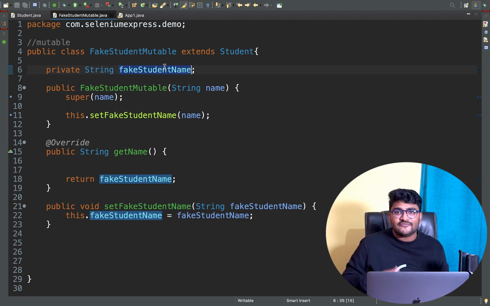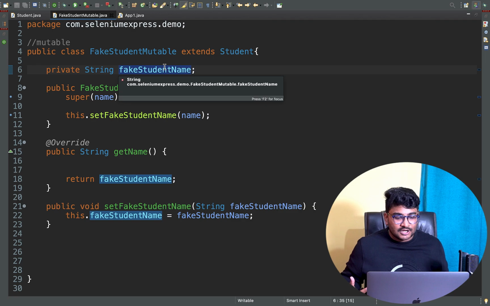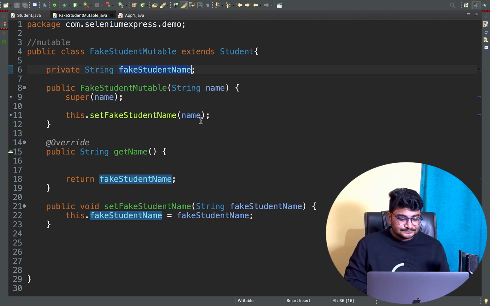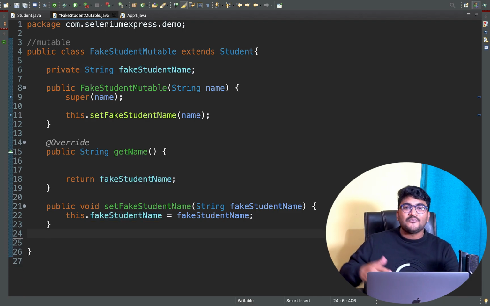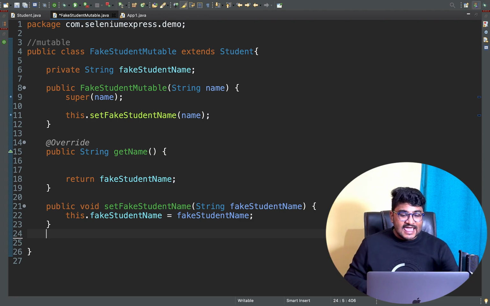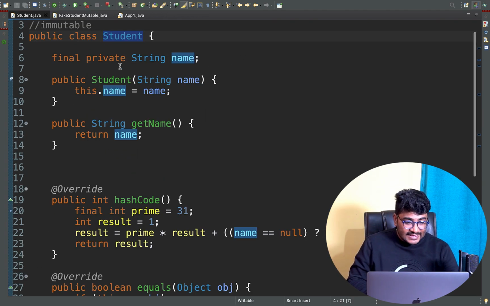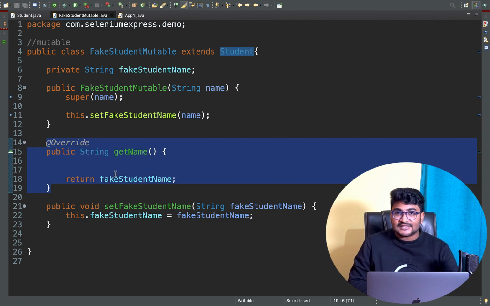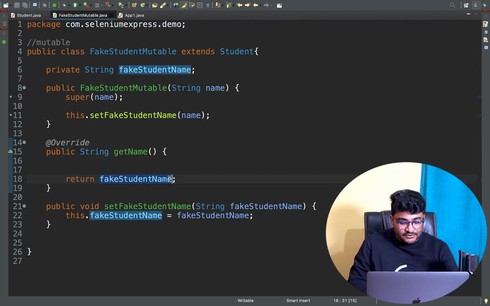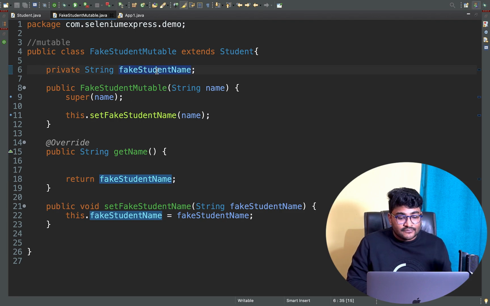Obviously this particular variable is not final, so this particular variable can change. Now you just see a scenario with this particular class. I can break so many things, right? As your student class is right now not final, I am able to override its functionality get name just right here. And I am changing the get name behavior. Right now, the get name will be returning this particular class variable, which is fetch student name. I'll tell you how it is going to make a difference.